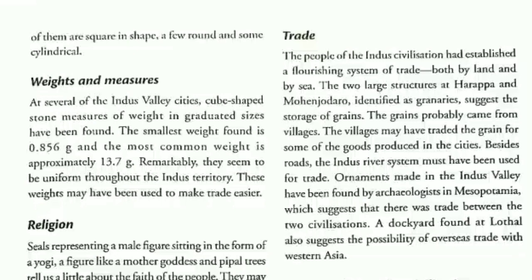The trade practices of Indus Valley Civilization. The people of Indus Civilization had a flourishing system of trade. They used both land and sea for trade. The granaries at Harappa and Mohenjo-daro suggest the storage of grains. Archaeologists have found ornaments made in Indus Valley at Mesopotamia. This suggests that there was trade between the two civilizations.